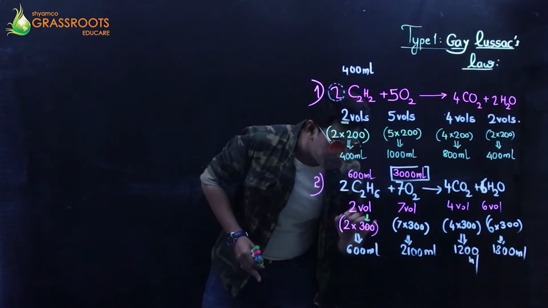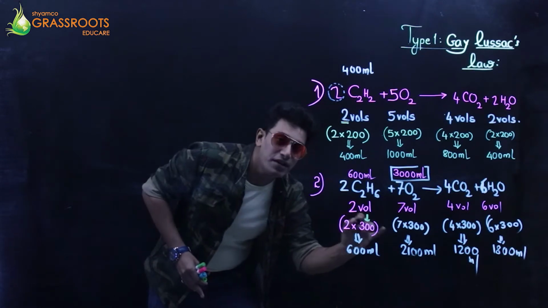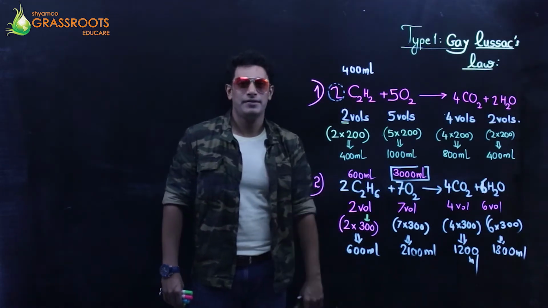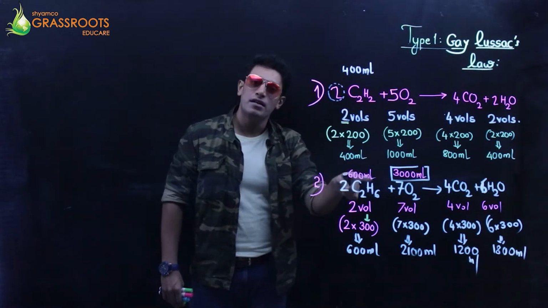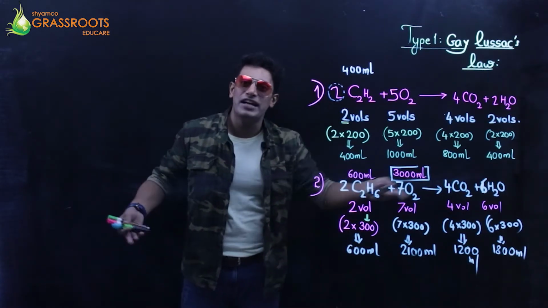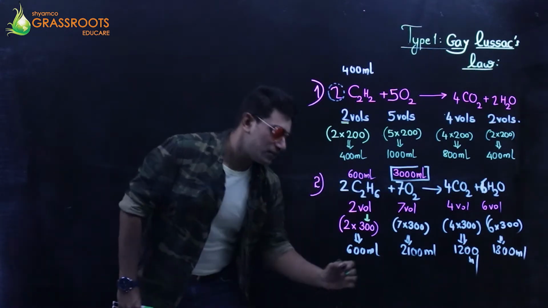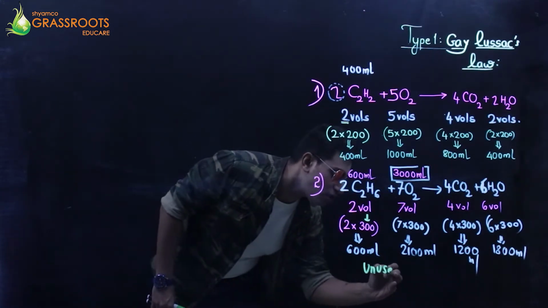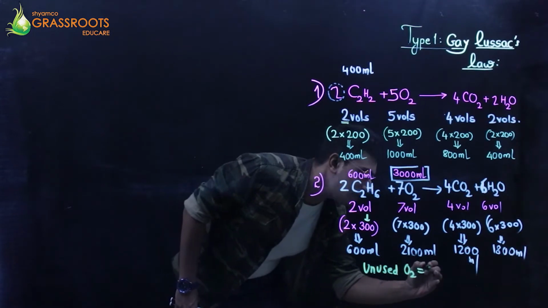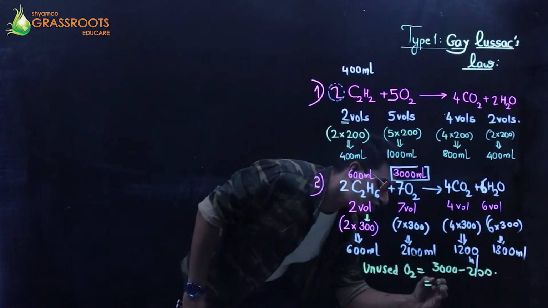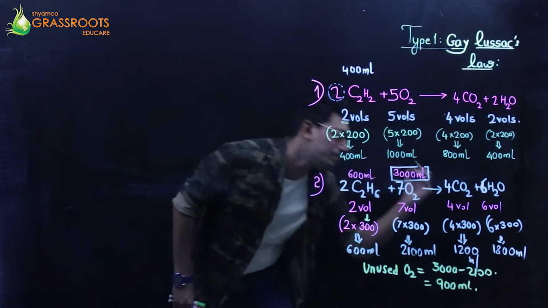This also would have been 400. 2 into 400 is 800. I have 600 only. How can I use 800? I don't have. Where will I get it from? Hence, this is a proper multiplicative factor. So now I can say that the unused oxygen is 3000 minus 2100, which is 900 ml.